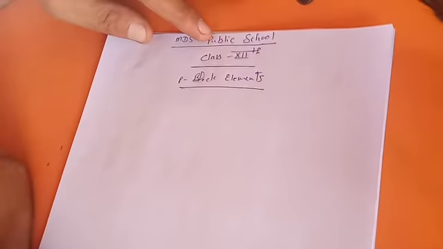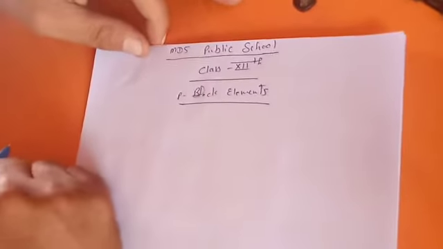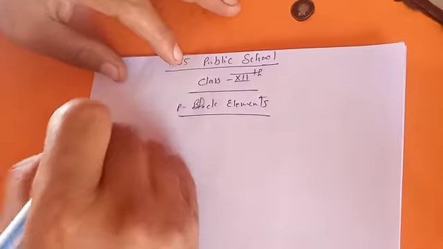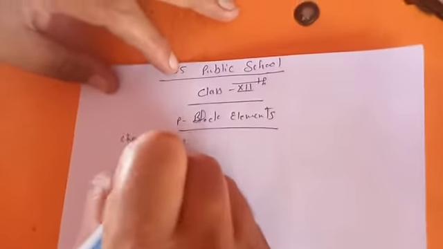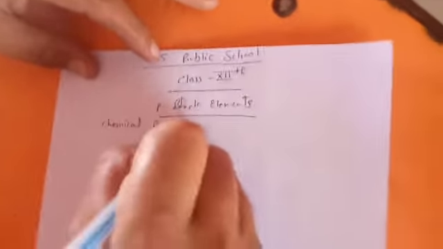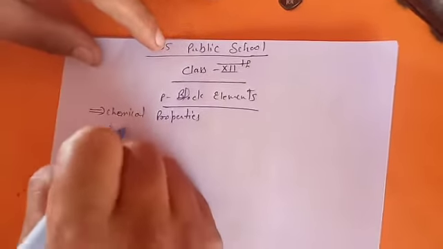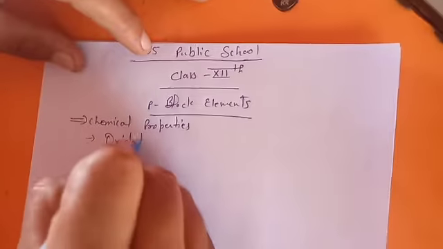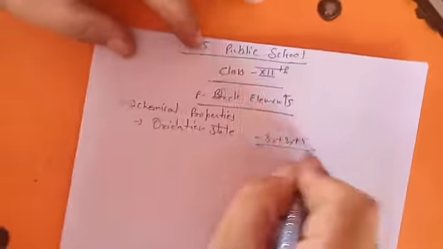Hello, dear students. In the previous lecture of p block elements, we started our chemical properties, and in this topic, we first studied oxidation state. We have already done that one. Particularly -3, +3, +5 are the main oxidation states they are showing.